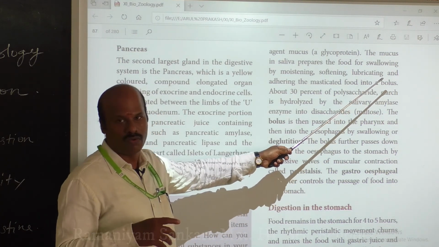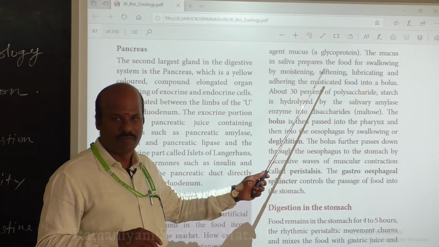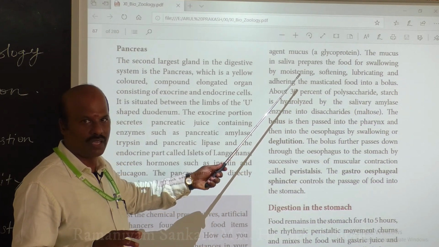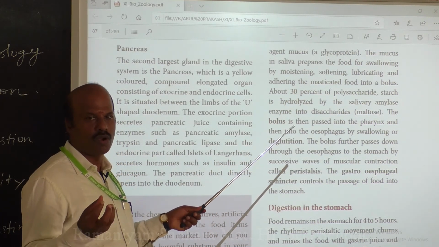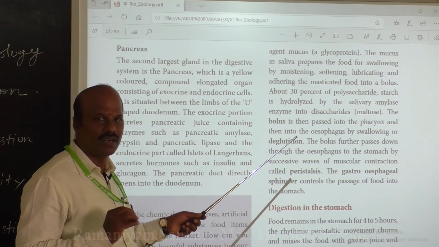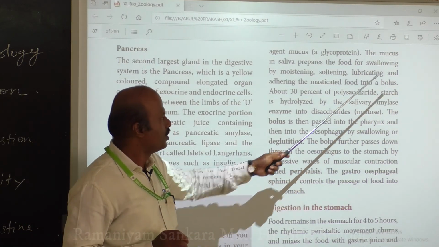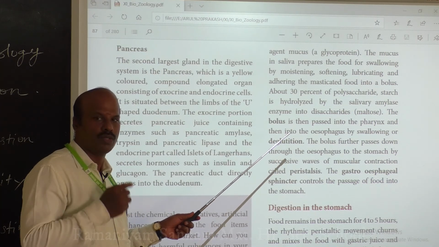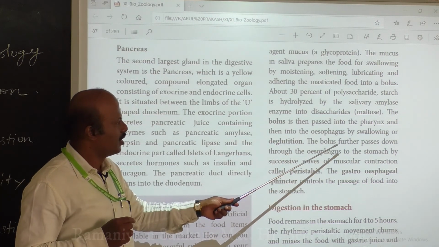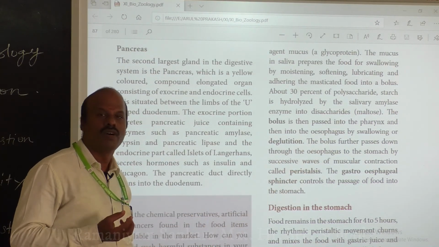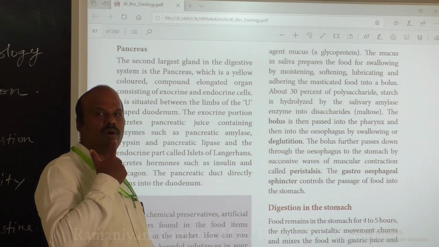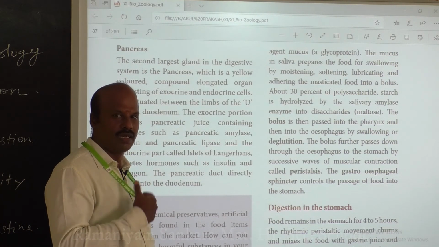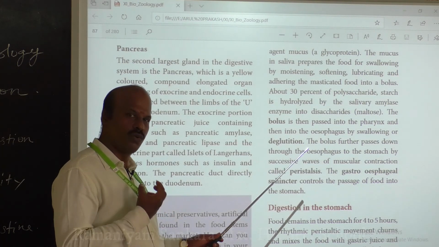So normally you take food, the food mixes with the mucus, and it is also able to undergo mechanical and chemical digestion. Finally, it will be converted into a small ball-like substance, called a bolus. This bolus is now able to pass from your mouth into the esophagus through the pharynx by means of swallowing. Food present in the mouth passes through the pharynx, and then finally it enters a long tube-like structure called the esophagus.